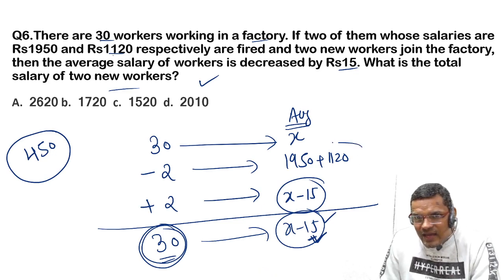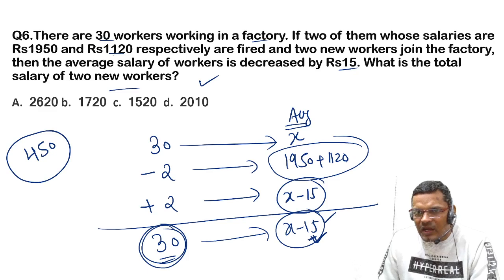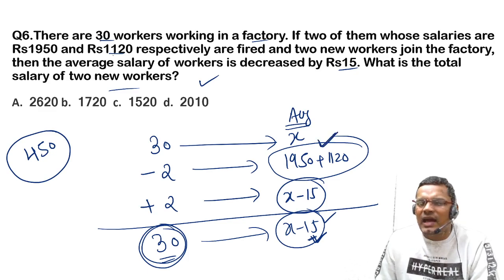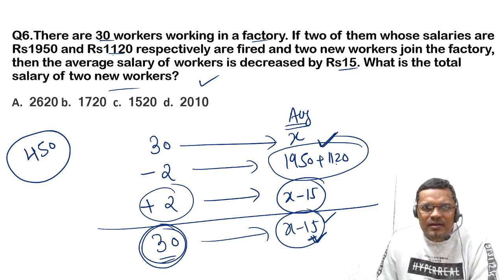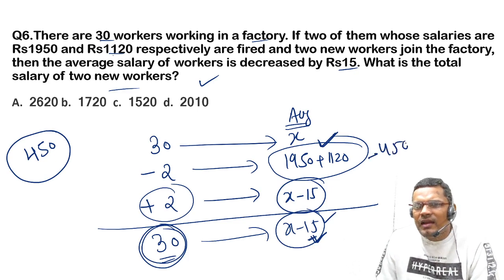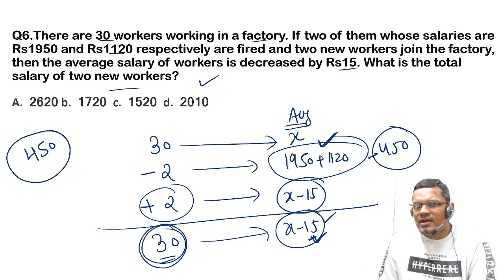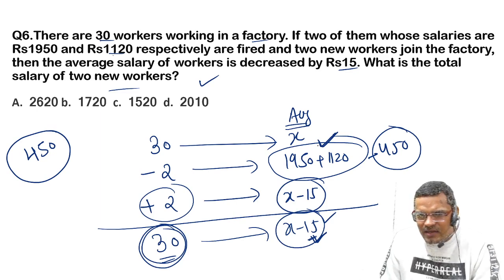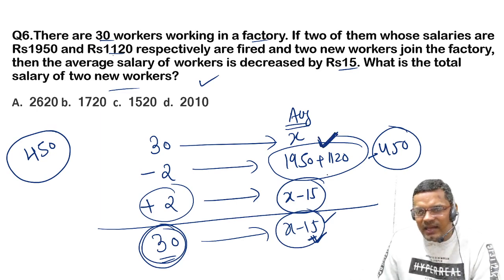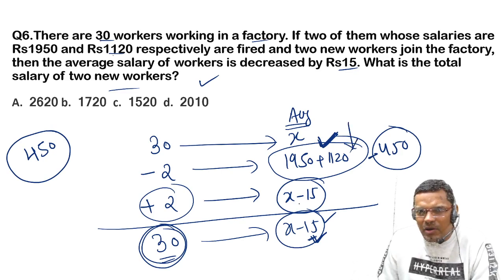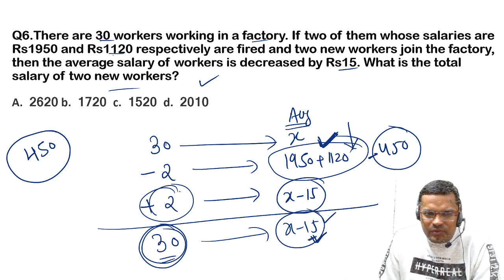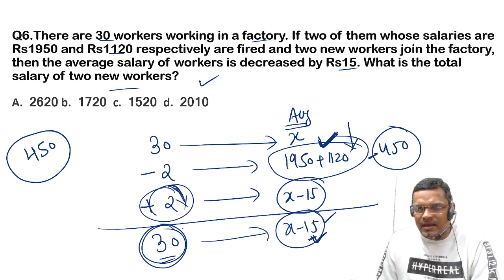So whatever these two people have taken with them, the new two people have come with 450 less amount, right? So you subtract 450 from the amount which these two people took with them.